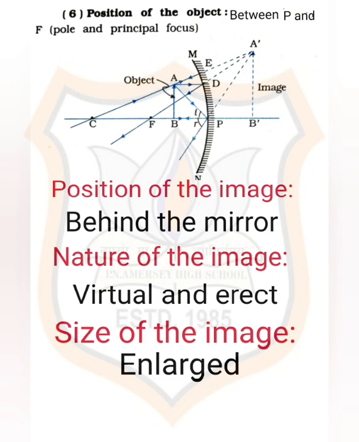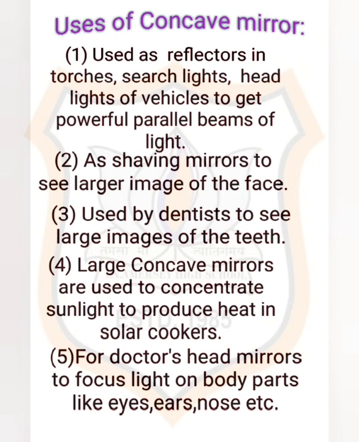A dash is the point of intersection where they are supposed to meet, and hence A dash B dash will be the image of object AB, but behind the mirror. So when the object is placed between P and F, the image will be behind the mirror. The nature of the image will be virtual and erect, and the size will be larger than the size of the object in the case of a concave mirror.